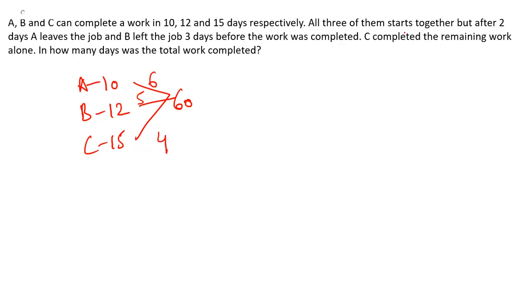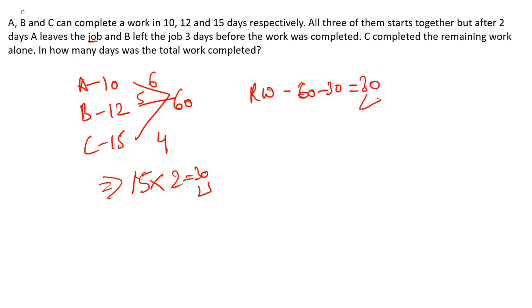Now they are saying that all three of them start together, but after 2 days A leaves the job. It means after 2 days A leaves, right? It means 2 days they work together. So let's calculate in 2 days how much work was completed. If they work together, how much work will they be able to do? 6 plus 5, that will be 11. 11 plus 4 is 15. 15 into time, which is 2 days. So 30 work is completed. So remaining work is 60 minus 30. So still 30 work is remaining.